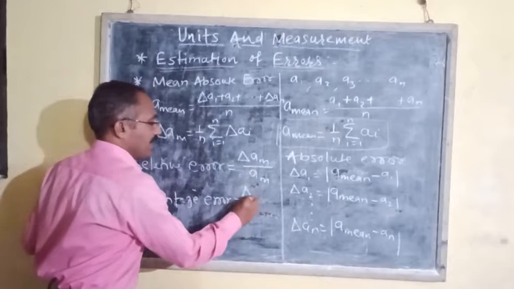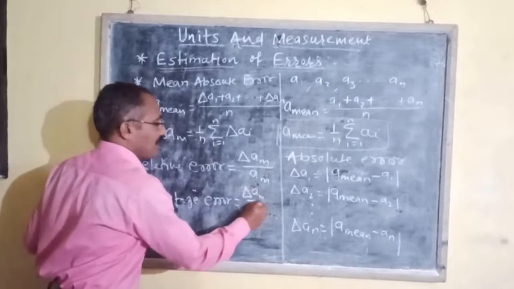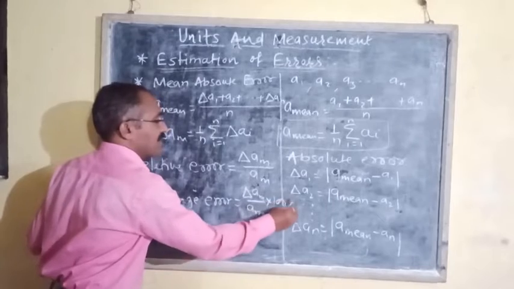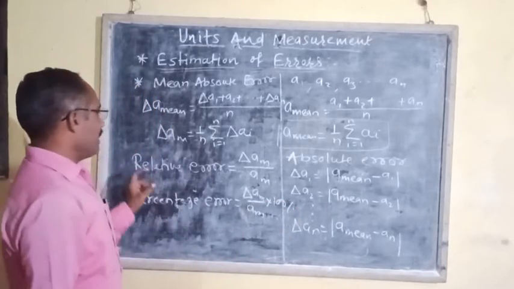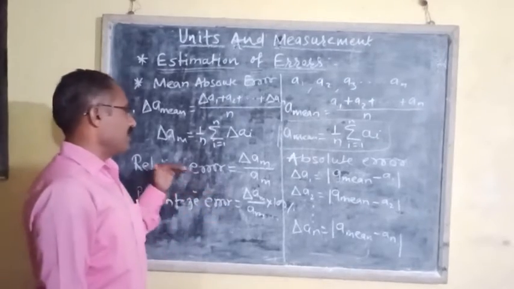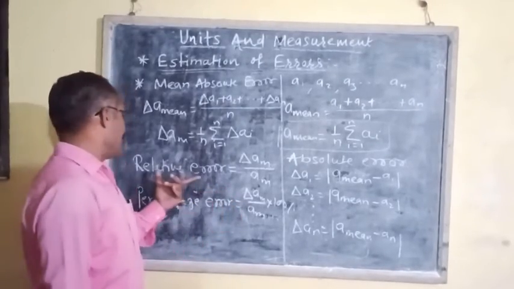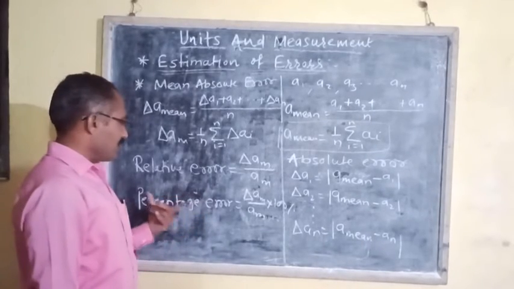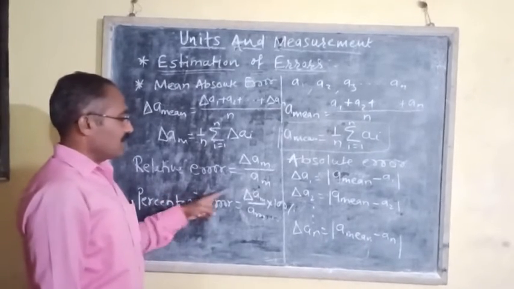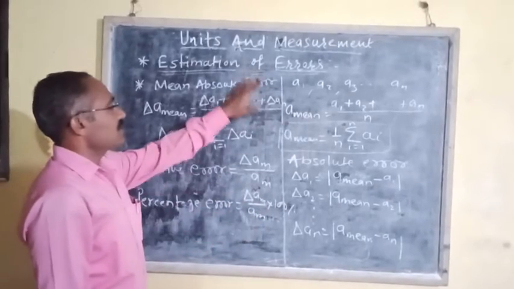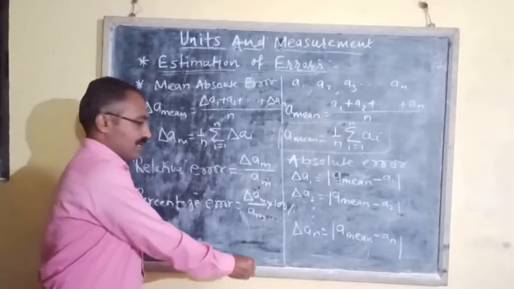Percentage error is equal to delta A mean upon A mean multiplied by 100%. Means the percentage of the relative error is called percentage error, or percentage error is equal to delta A mean upon A mean into 100. This is called estimation of errors.